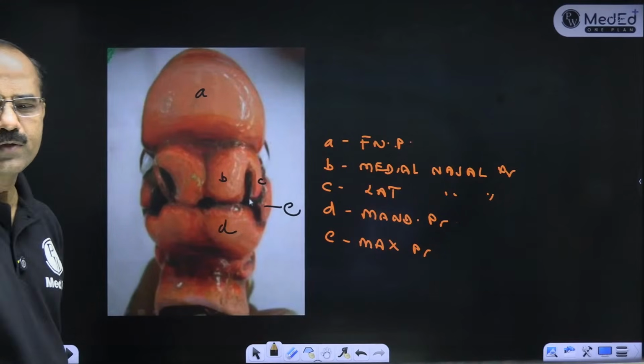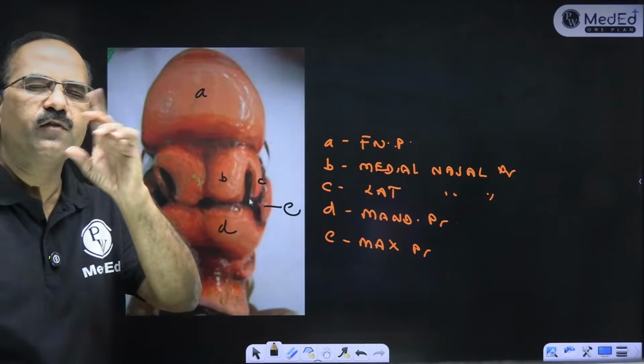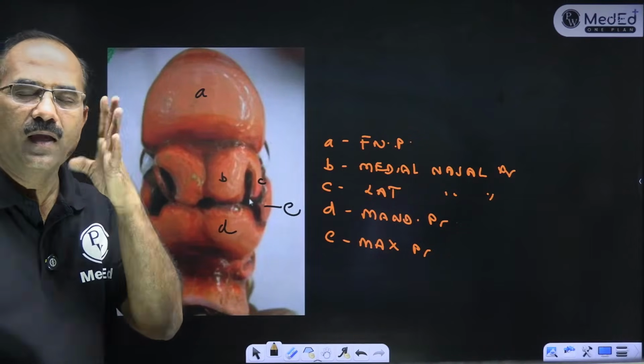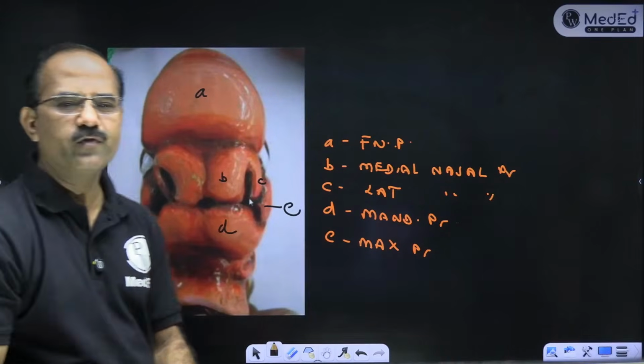Very good. Clear to all of you? Fine. Remember all this. Then you understand how cleft lip is formed, how hare lip is formed, how oblique facial cleft is formed. They ask all this. Development of face.